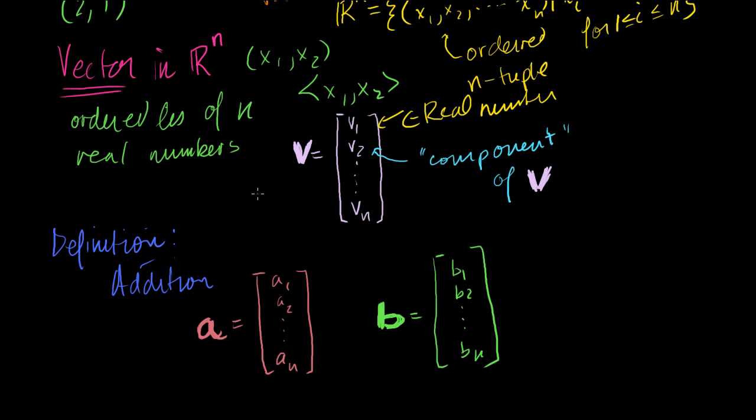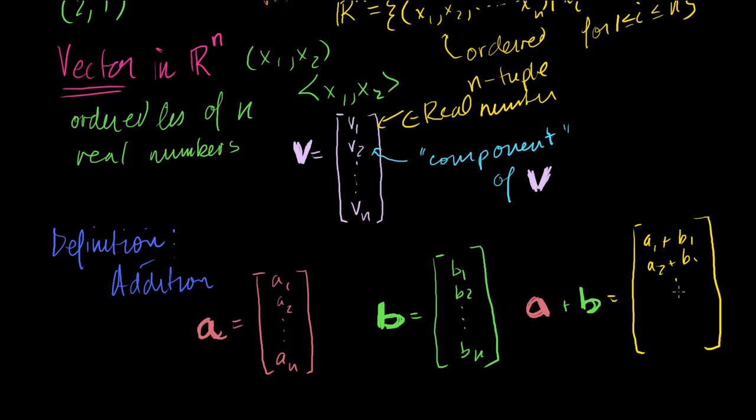I'm going to define addition of these two vectors to be just the sum of each of their components. Bolded a plus bolded b is equal to a new vector where you just add each of their components: a1 plus b1, a2 plus b2, all the way down to an plus bn.